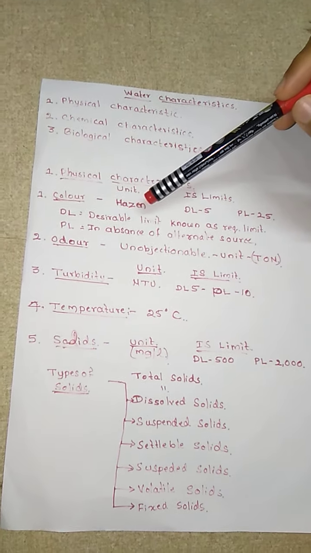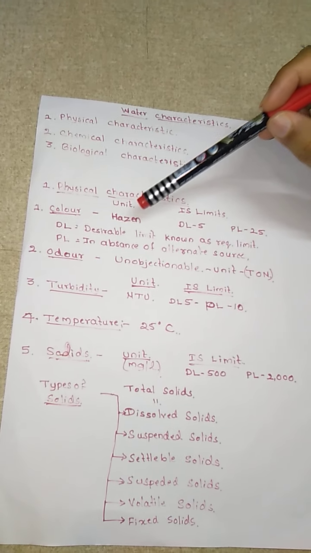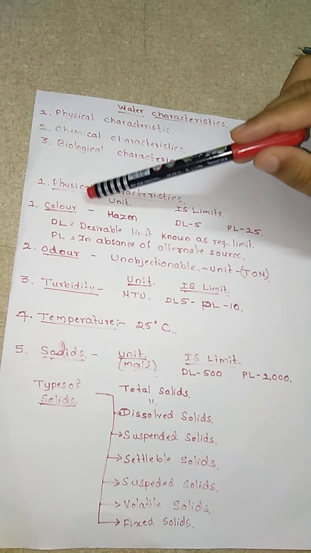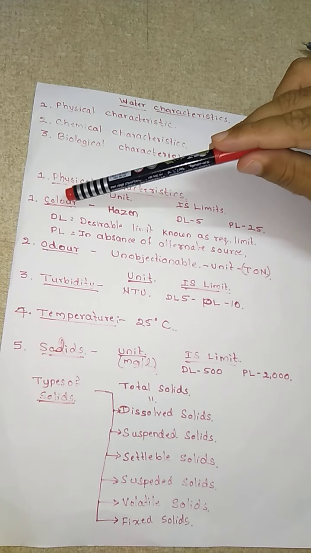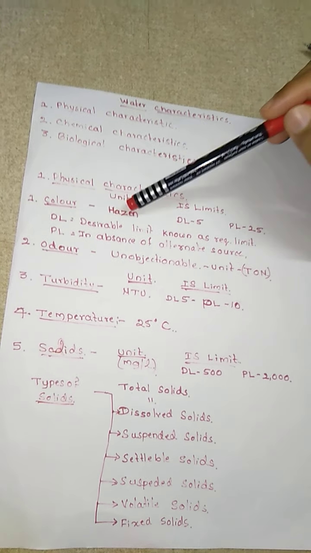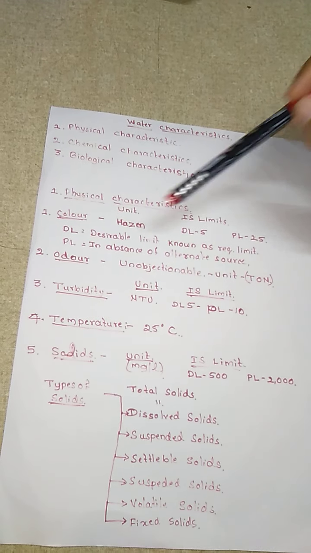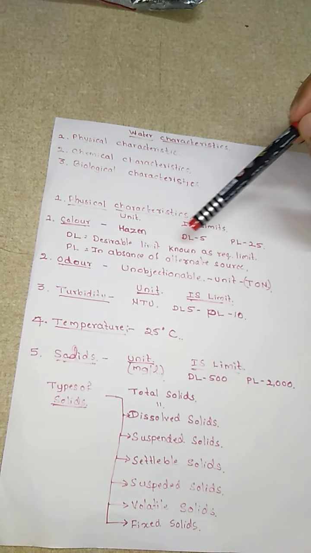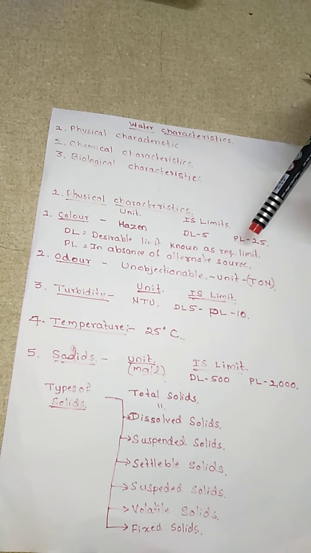Now, for drinking water, it should not have any kind of color. The color is measured in terms of Hazen. So the unit to determine color is Hazen. The IS standard has fixed certain limits for it: the desirable limit is 5 and the permissible limit is 25.